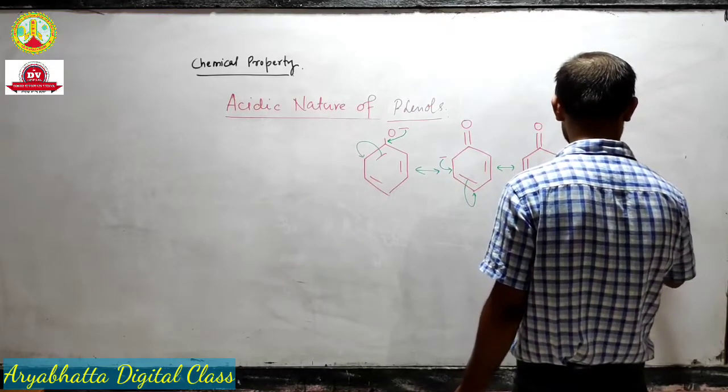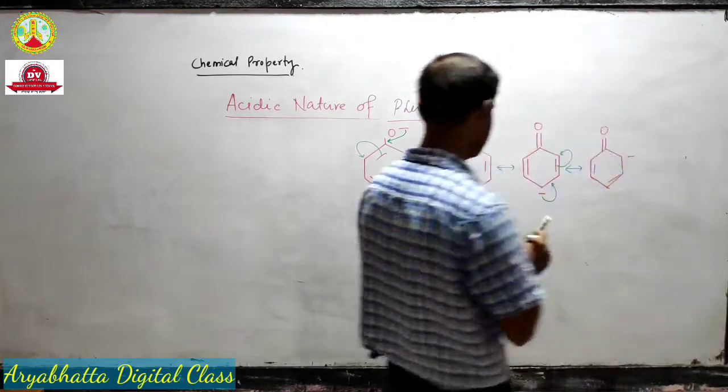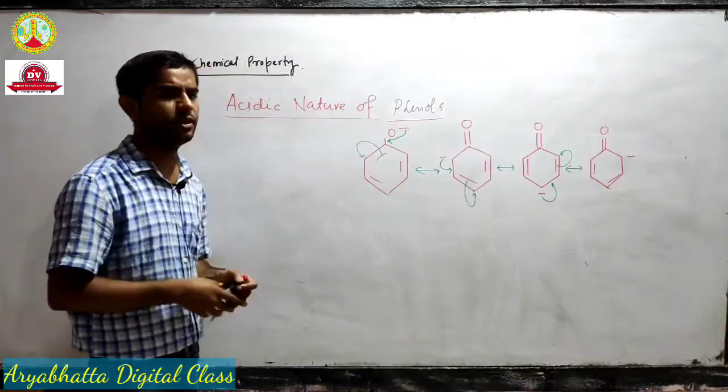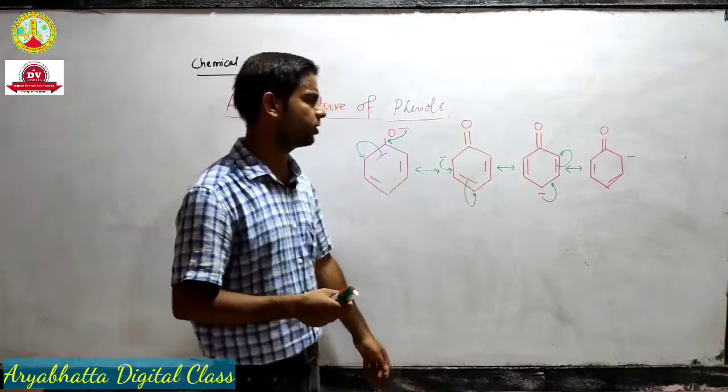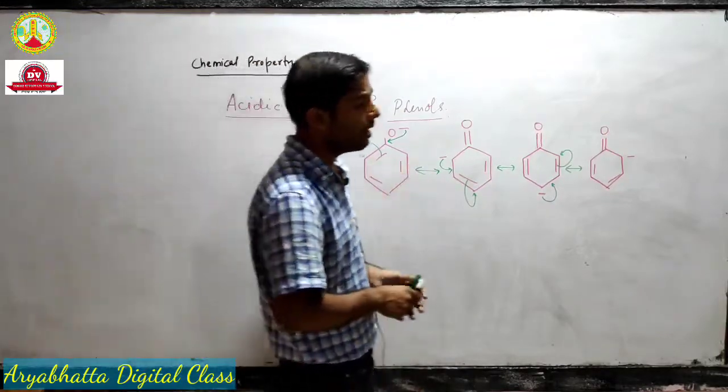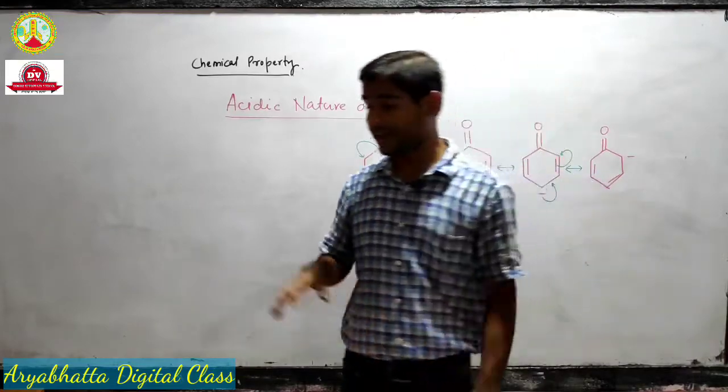So I will not draw that. Okay, so these are the main resonating or contributing structures in the phenoxide ion,